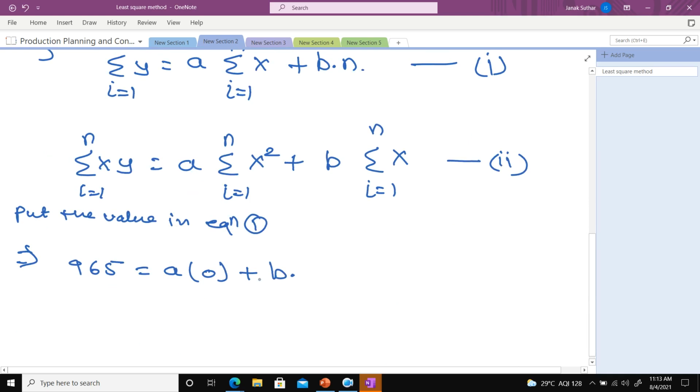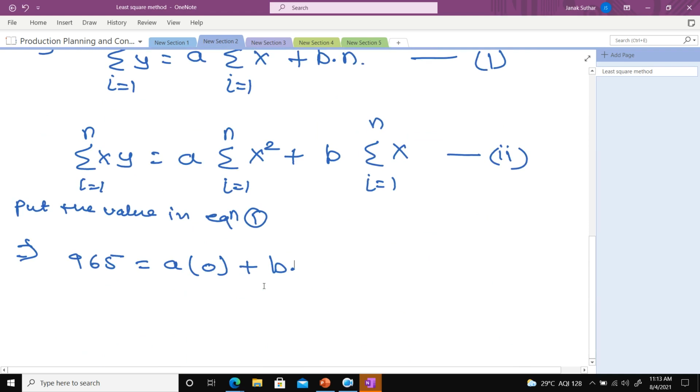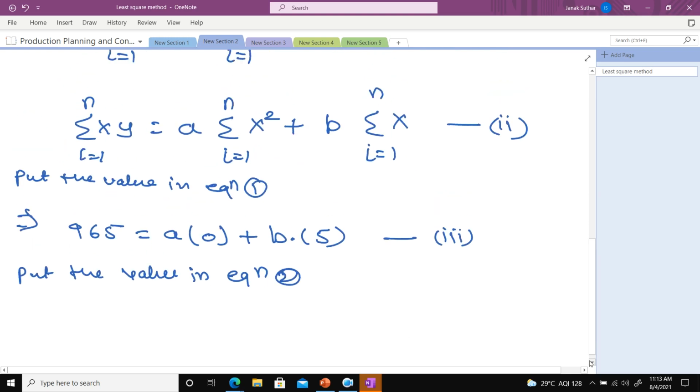Summation x is equal to 0, so a into summation x is 0, plus b dot n. Can you tell me what n is in this numerical? 5. Very good. So here I write 5. Assume this is equation number 3. Now you need to put the values into equation number 2.